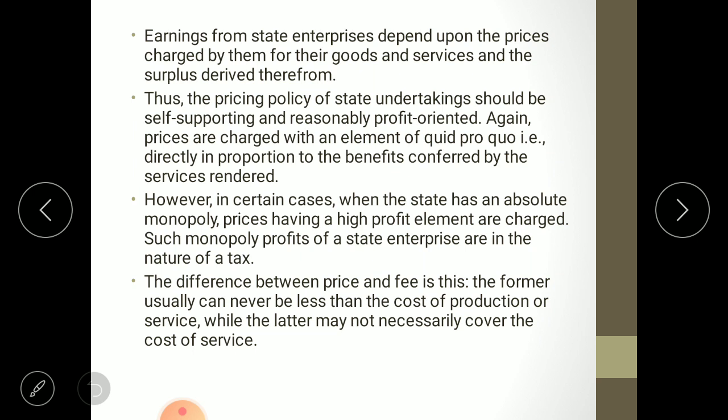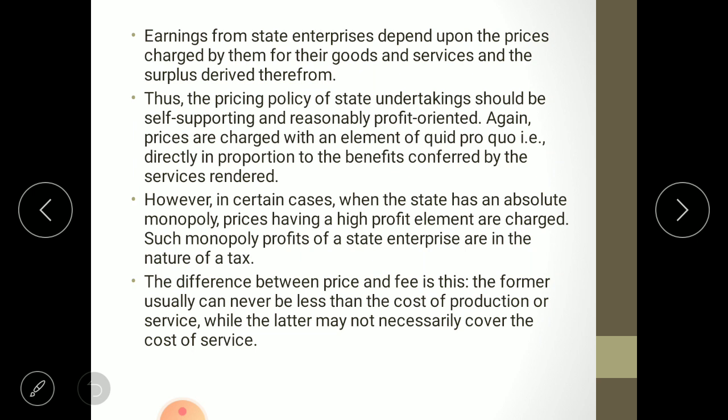However, in certain cases, when the state has an absolute monopoly, prices having a high profit element are charged. Such monopoly profit of state enterprise is in the nature of tax. When government is charging such pricing, then generally the motive of government is to increase their revenue.